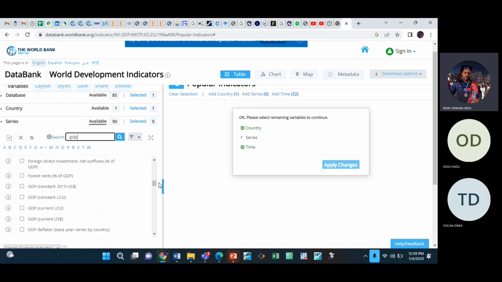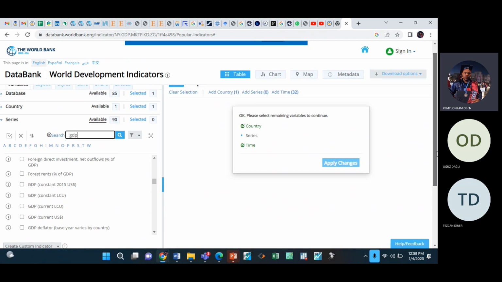So you see here we have GDP constant, GDP constant, GDP current, GDP current. Please never use current values, never. Current values don't take account of the effect of inflation. So always use constant. All these current things, forget about them. You can use GDP constant 2015